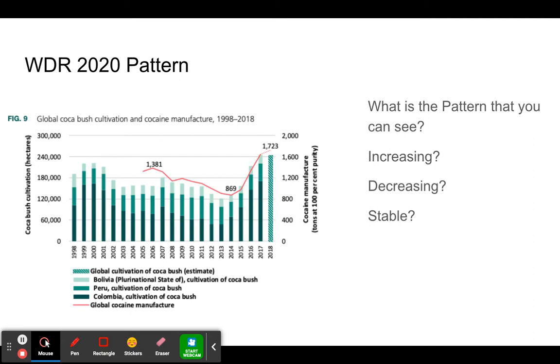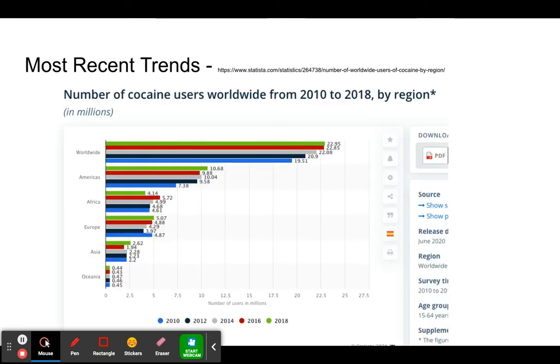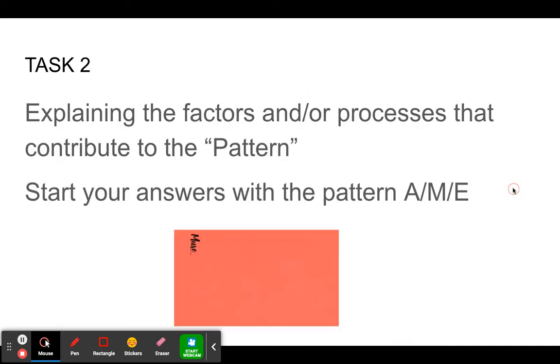There's also the world pattern of what's happening in 2020. You can see it's on the rise. There's recent trends. So this again backs you up and gives you some numbers to say in your assessment about what's happening, okay? What are the numbers?